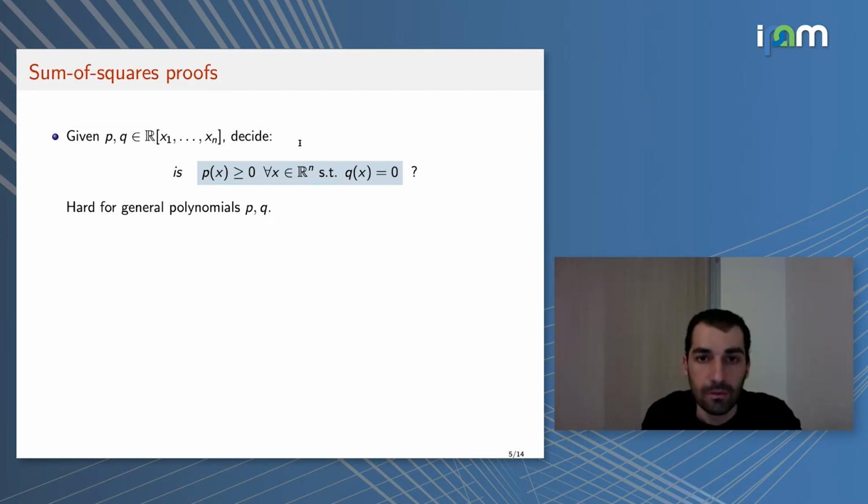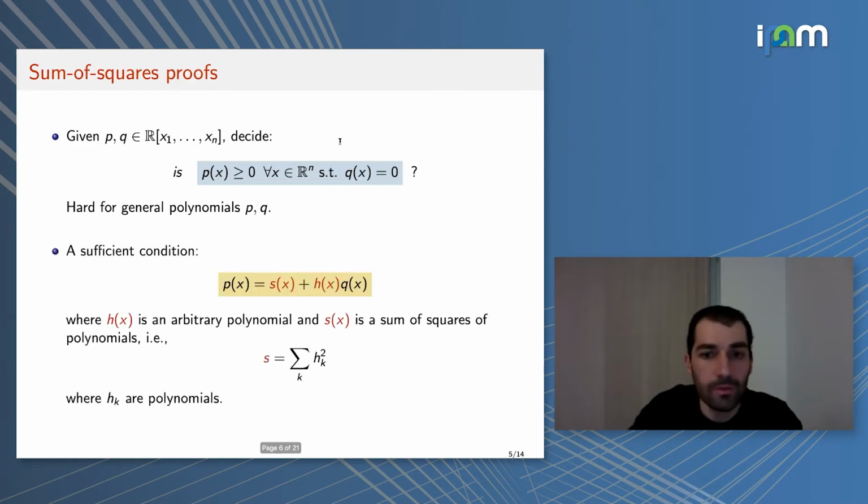There is, however, a way to get sufficient conditions that are tractable and that allow us to prove such statements. This is what we call sum of squares proofs or sum of squares certificates. And the idea is very simple. It goes as follows: if I am able to express my polynomial p as a sum of two terms, a certain polynomial s of x plus h of x times q of x, where h is an arbitrary polynomial and s of x is a polynomial that's a sum of squares, okay?